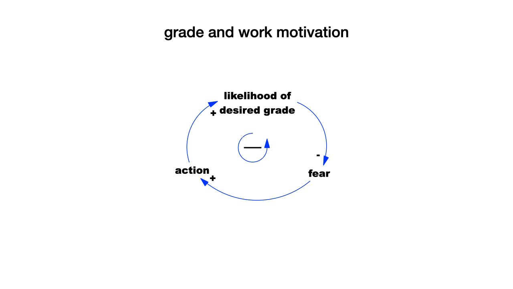As fear goes up, I'm more likely to take action. And if I take action, the likelihood of my desired grade goes up. So this is a balancing loop. As this decays, things happen that work against that decay.